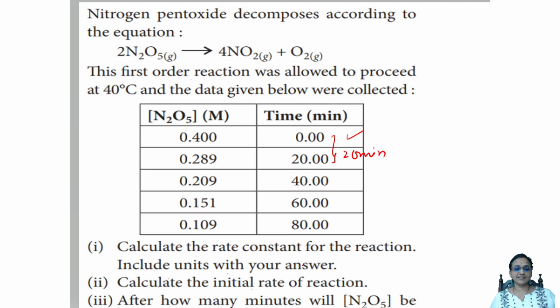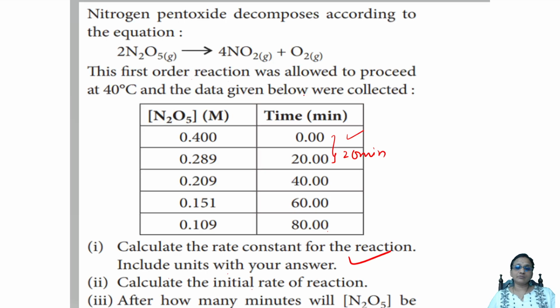Question number 3: after how many minutes will N2O5 be equal to 0.350? Okay, done. Let's start. First question, calculate the rate constant of the reaction and units. First, let us note, when t is equal to 20 minutes, this one is your A value, correct?